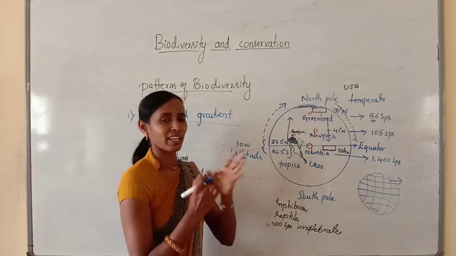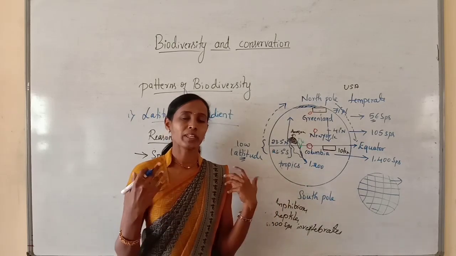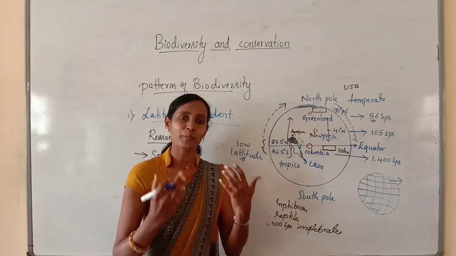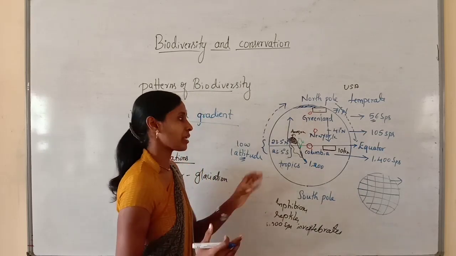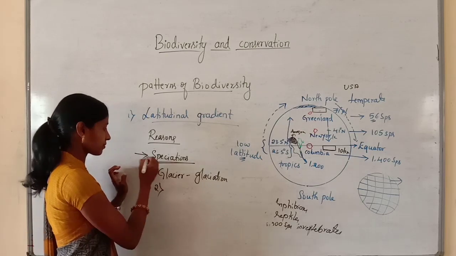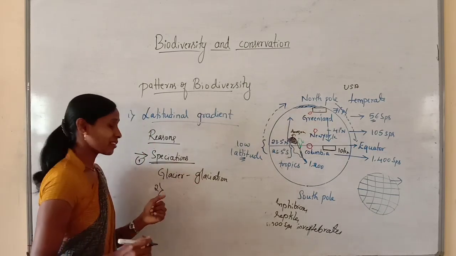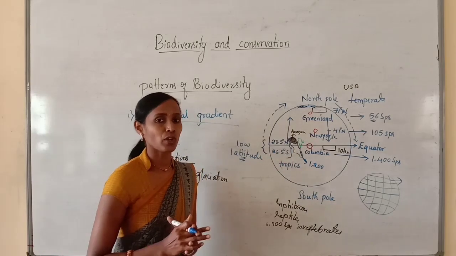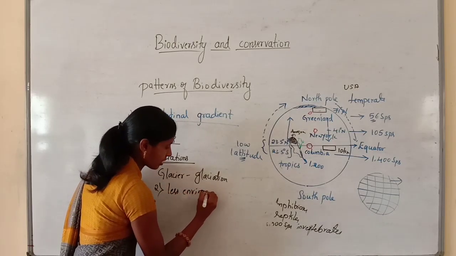And here there is a large evolutionary time for species diversification. So many plants and animals can be formed, and their speciation and species diversification increase. So that is one reason. The first reason is that speciation is a function of time, and the second reason is that the tropics have less environmental change.